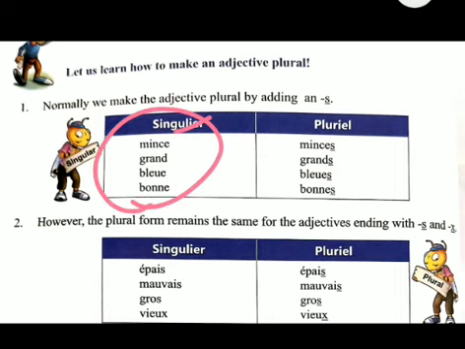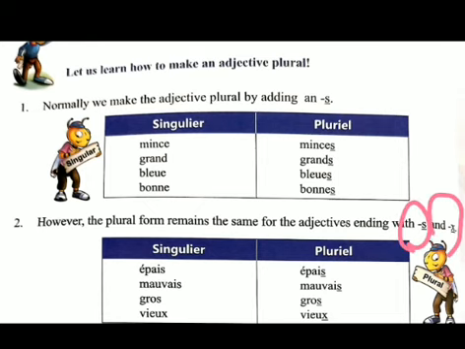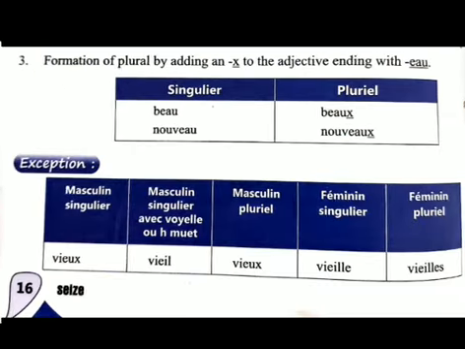Moss means slim, grand means tall, bleu means blue, bon means good. So just add s at the end of the word. The second rule: if the word is already ending with s, x, or z, then it will remain the same. That was the first rule in the previous video.